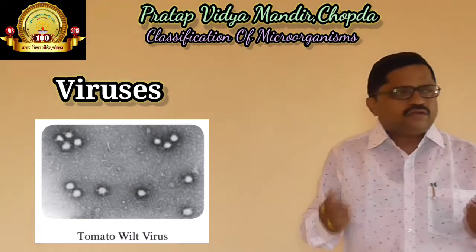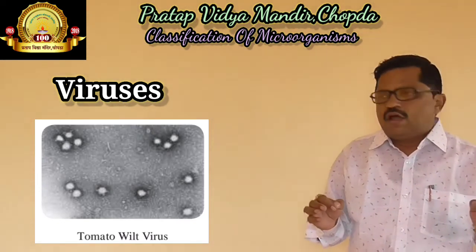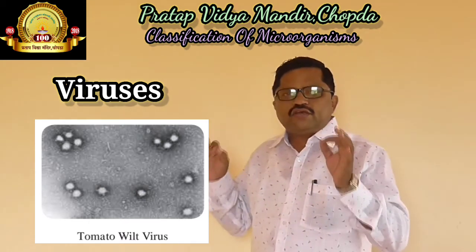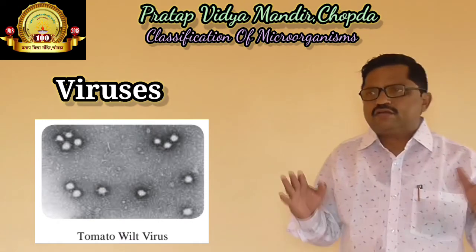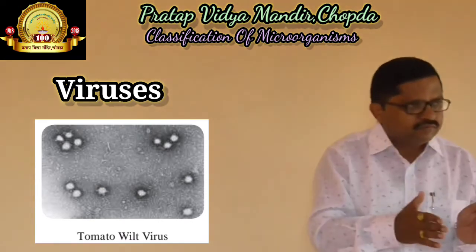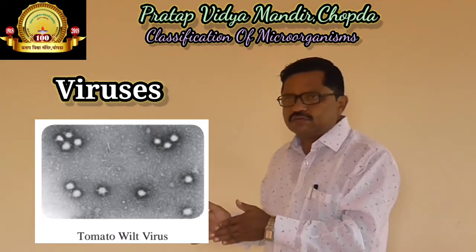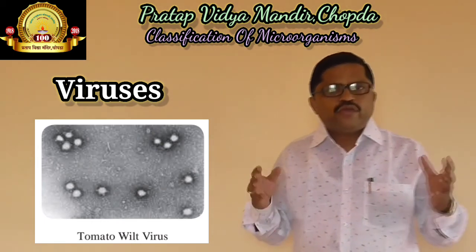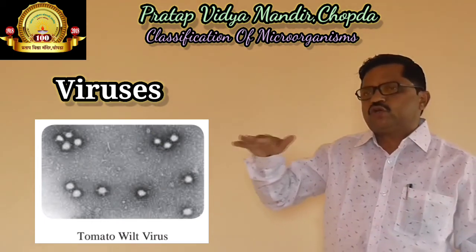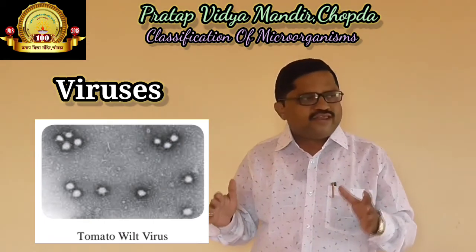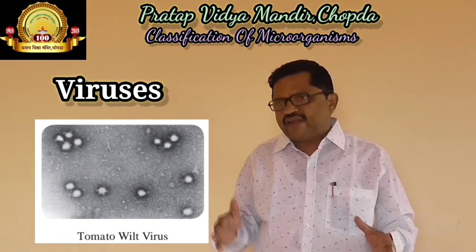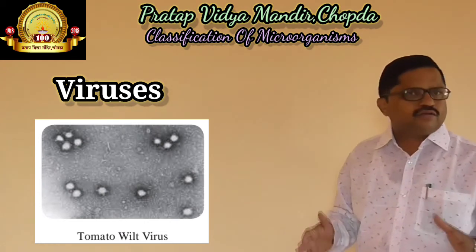These viruses are very dangerous microorganisms because they can create very dangerous diseases in plants as well as in animals. And now we are all going through the situation of coronavirus. Coronavirus is a very recent and new example of a virus.